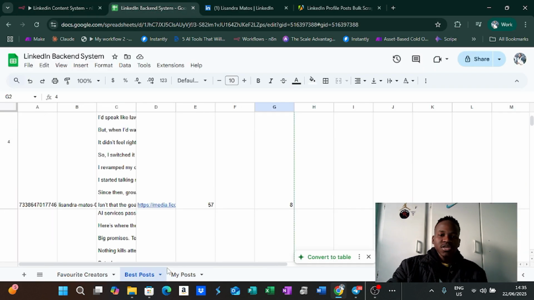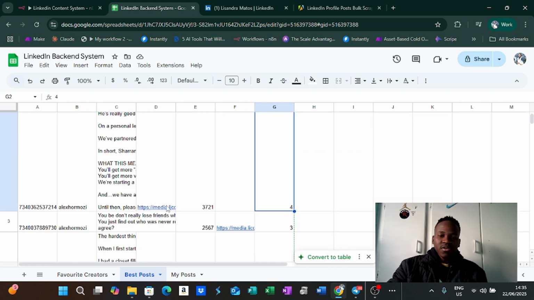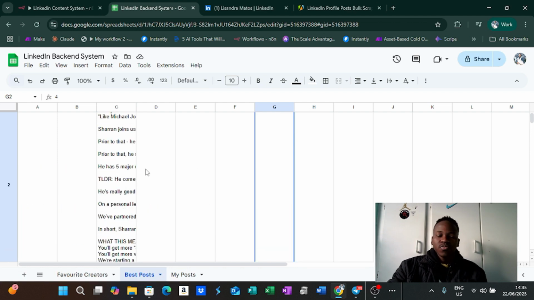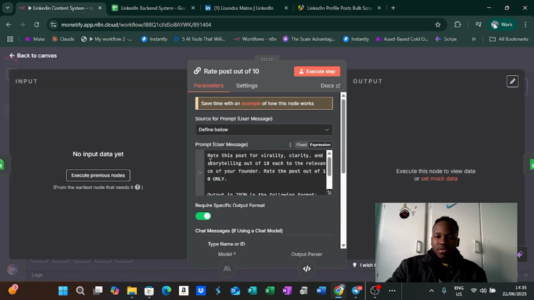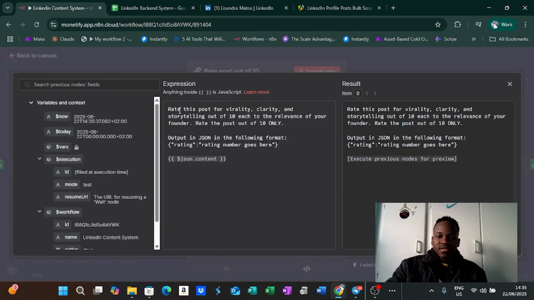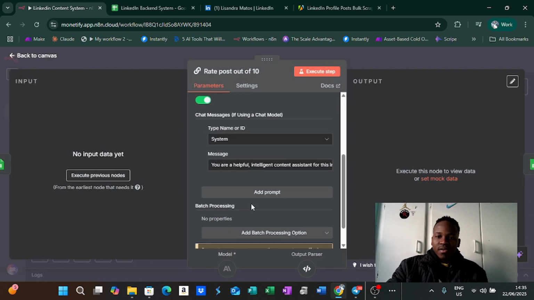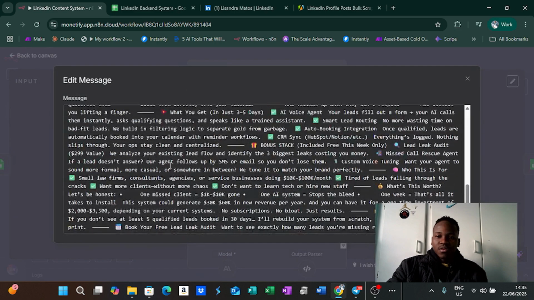That's where this sheet comes in, and it will send all that content over to us, including its posts, media such as pictures and documents, etc. And then it will rate the post, right? We basically have it rate this post for virality, clarity, and storytelling out of 10, and relevance to the founder, right? And then we have this prompt.